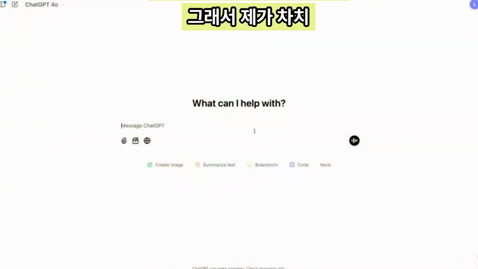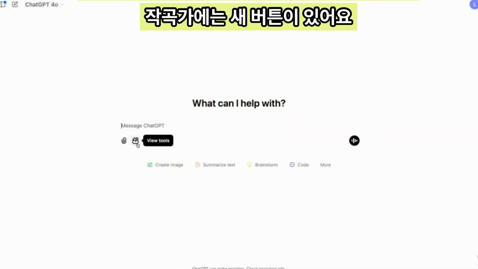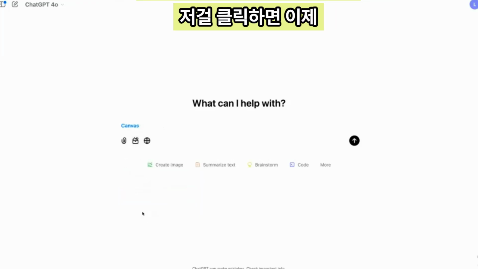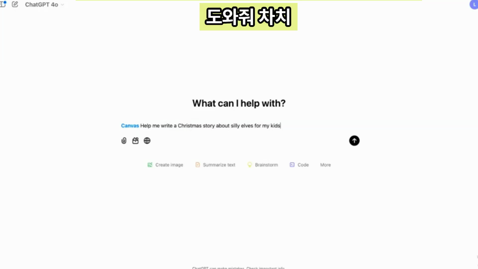Okay. So if I go to ChatGPT, you'll notice starting today, there's a new button in the Composer that lets us see all the tools available, one of which is Canvas. So I'm going to click that. And now anything that I type here is going to create a canvas. So let's write that story. Help me write a Christmas story about silly elves for my kids.